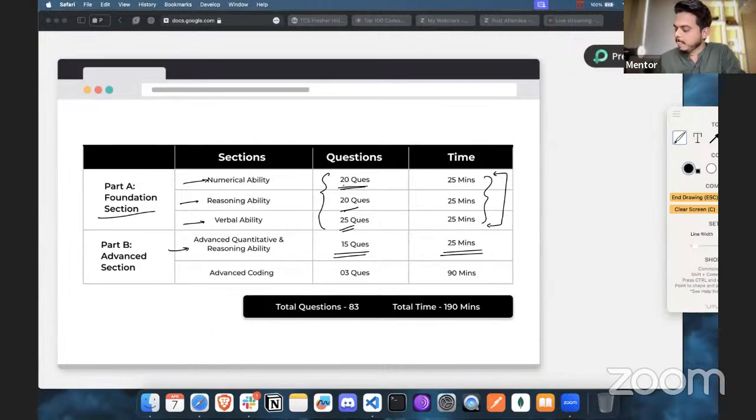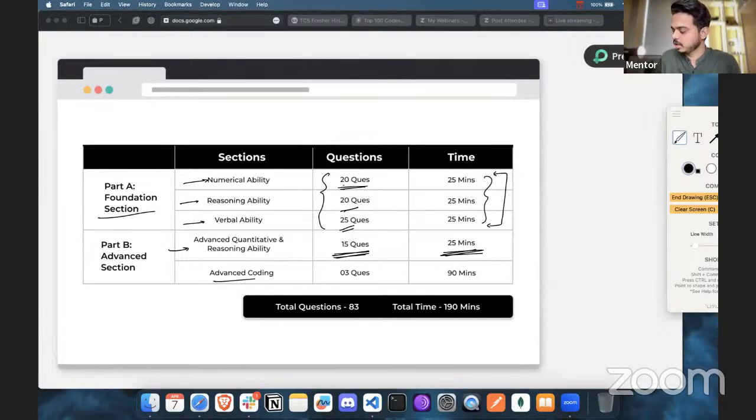As you can see, the number of questions has been reduced to 15, but the time is the same. So that means in this section you need more time in terms of solving. As they have given more time, that tells you the difficulty is also going to be higher here compared to that. Okay.